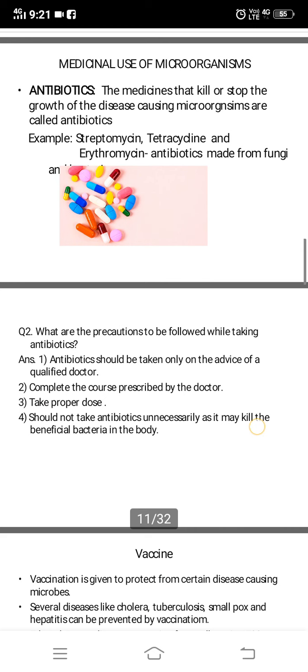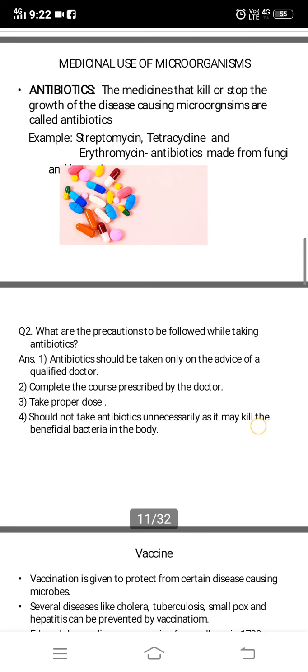So, the disease causing microorganism, it can be bacteria. So, if these microorganisms are causing harm to you and you may get a disease. So, antibiotics are what? They are the medicines that will kill that microorganism, kill that bacteria. So, antibiotics are medicines that kill or stop the growth of disease causing microorganism. Examples are streptomycin, tetracycline, and erythromycin.